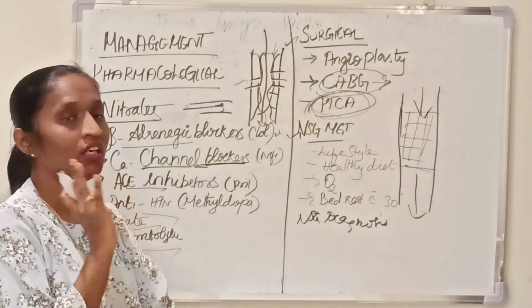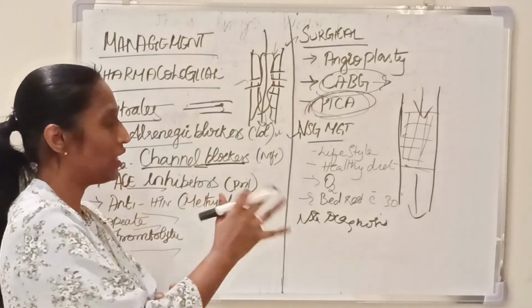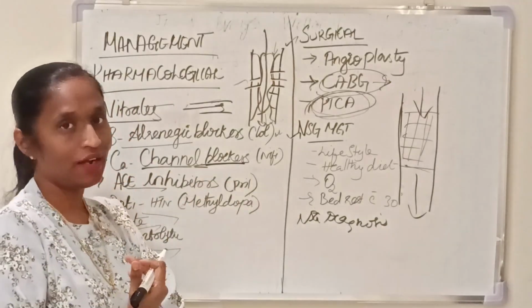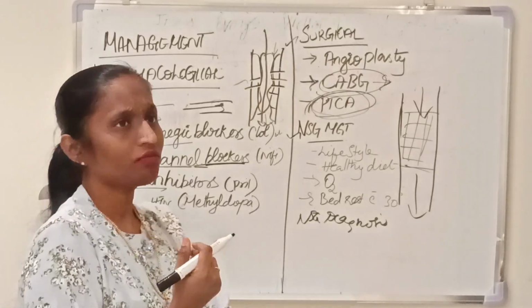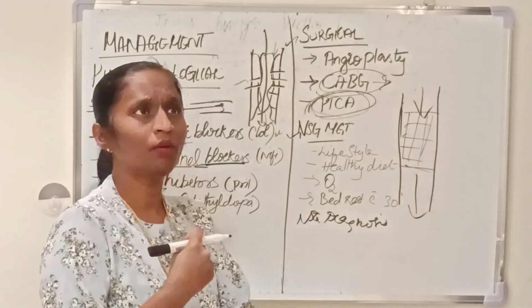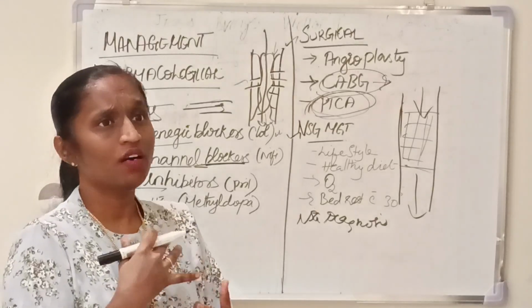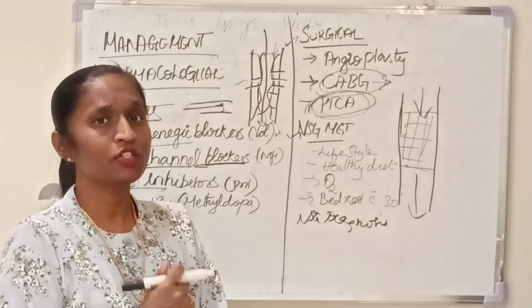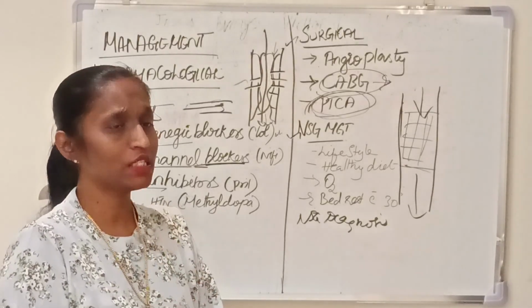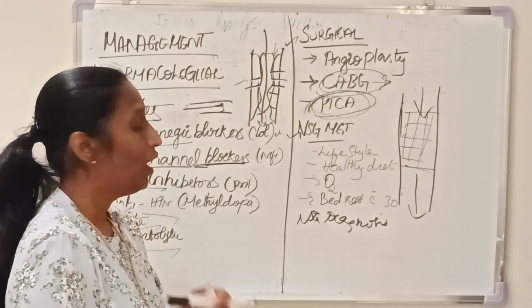Fowler's position with bed rest, in a 30-degree angle, and then we have to improve the activity of a person and reduce the strain on the workload of the heart, and ask the person to do small exercises in order to improve a healthy life.